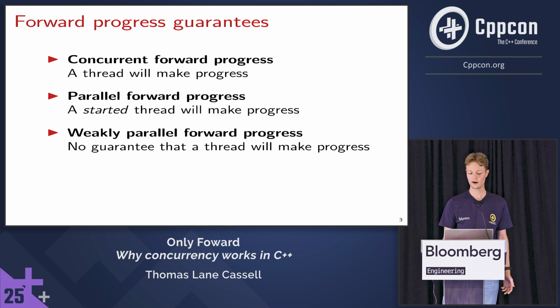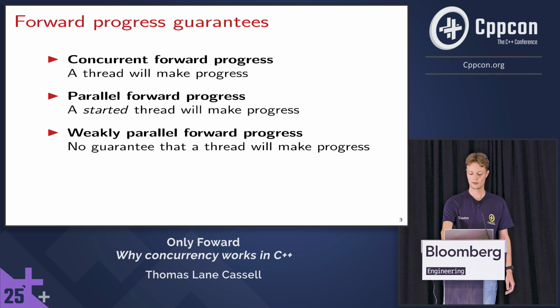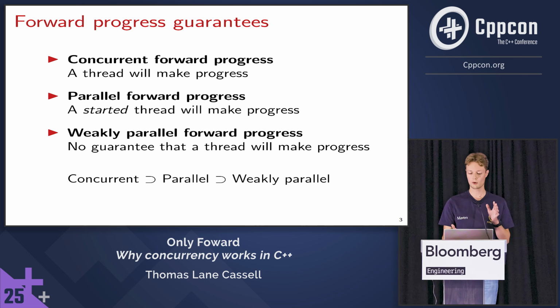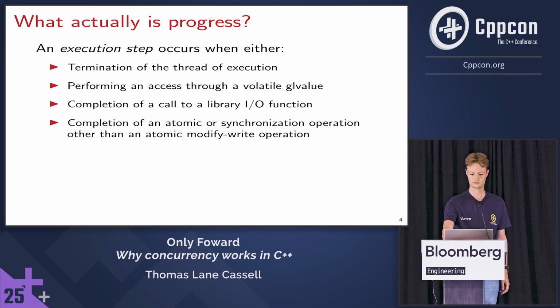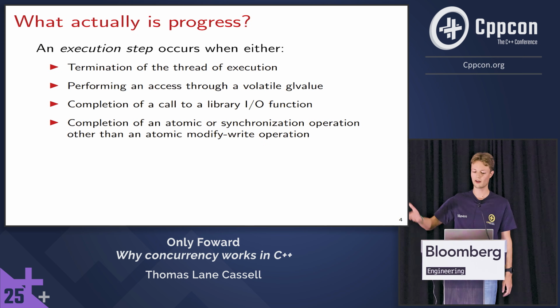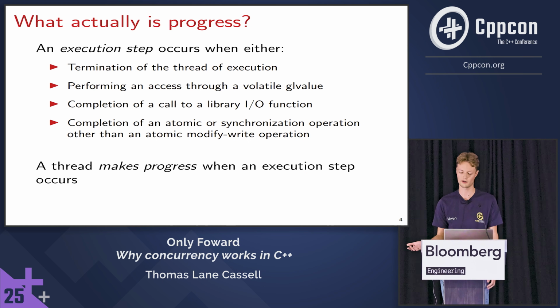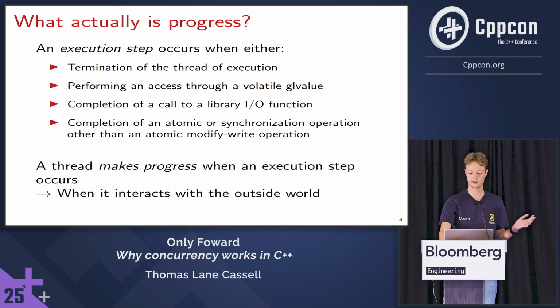Any more? The final one is weakly parallel forward progress. And this states there is no guarantee that a thread will make progress. And this sort of forms a hierarchy. So weakly parallel forward progress is a subset of parallel forward progress, which is a subset of concurrent forward progress. But what actually is progress? So the standard defines an execution step. You can read it there if you like, but basically, a thread makes progress when the execution step occurs. Or, in simpler words, whenever the thread interacts with the outside world.